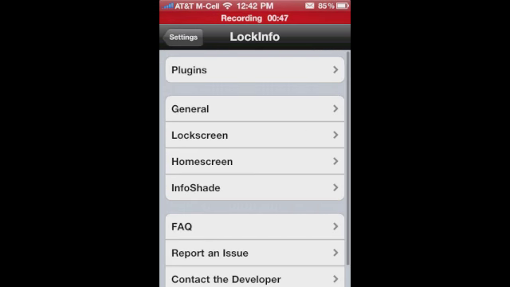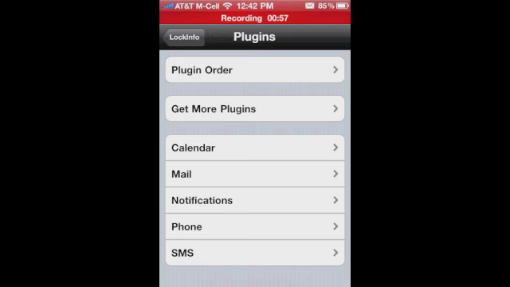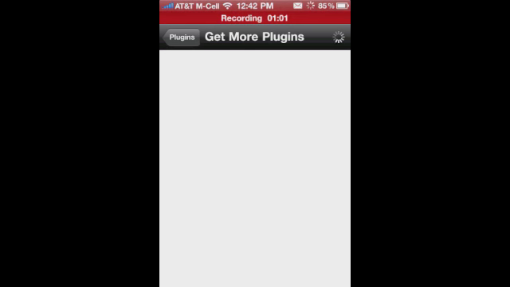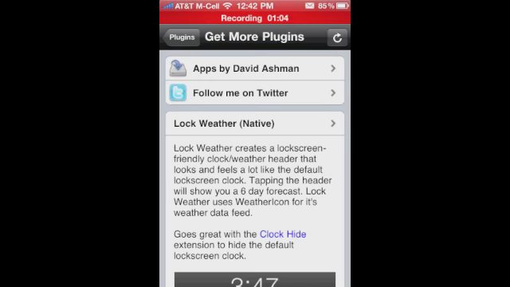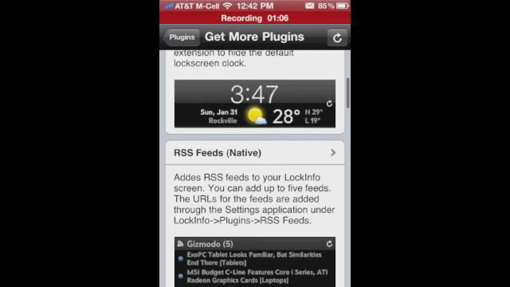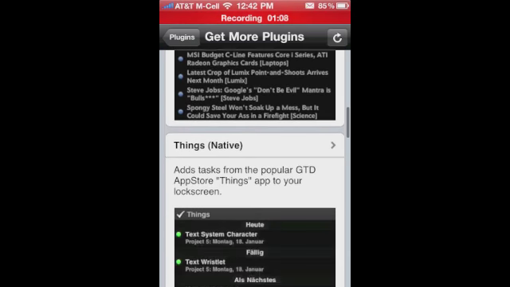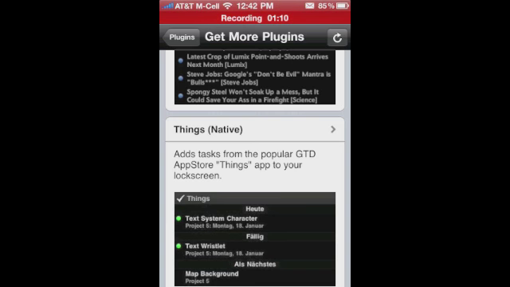So we're going to jump into LockInfo here. I've heard a lot of people ask questions about how to configure LockInfo, what are optimal settings. You're going to see up here you have options to jump into plugins. When you click Get More Plugins, you're going to be presented with a bunch of ways to jump into Cydia and get all of these different plugins that you can add to your LockInfo.